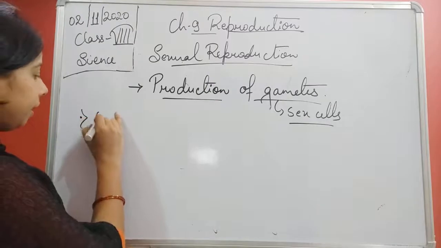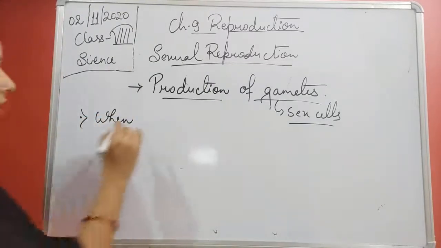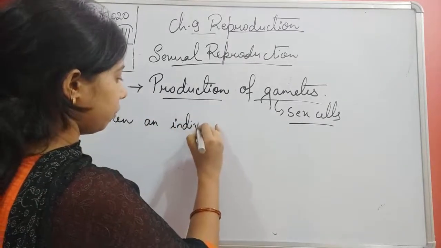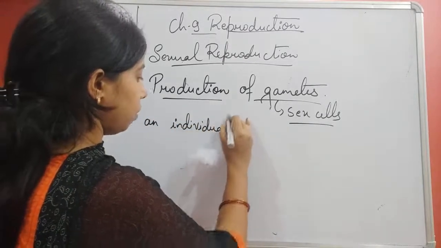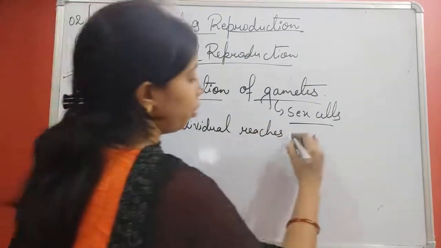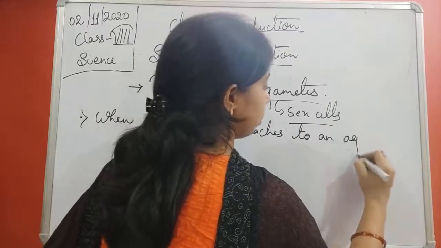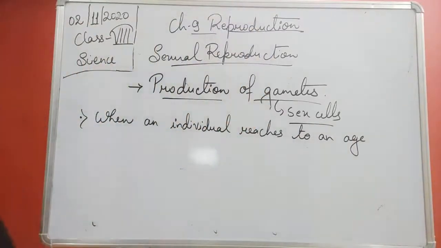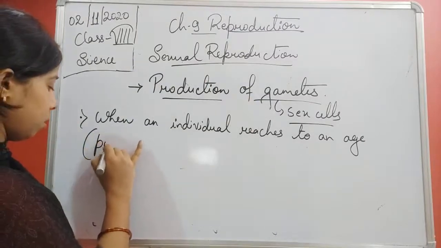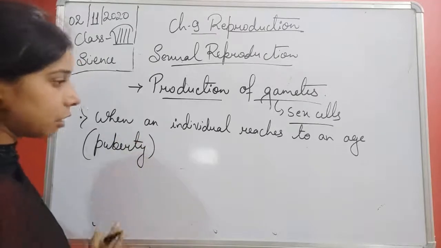When an organism, when an individual reaches an age, that age we call puberty, students. I'll tell you the meaning of puberty; till then, simply understand the term puberty.